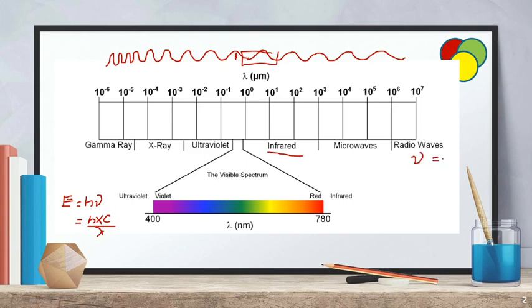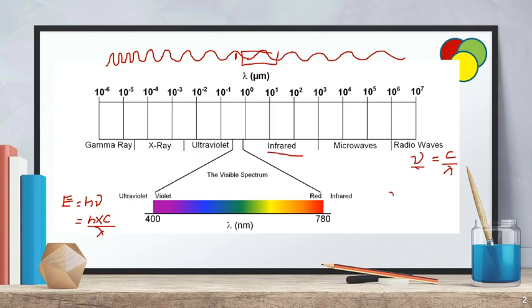Nu is equal to c by lambda. If you know the nu value, then it will be very easy for us to calculate lambda. The distance between two adjacent crests or the distance between two adjacent troughs is known as wavelength, and the number of waves that take place in 1 centimeter is known as the frequency nu.